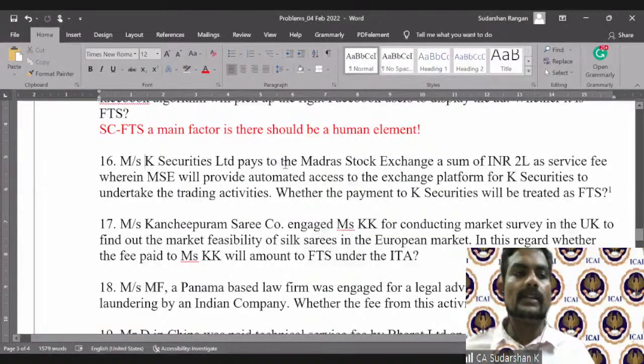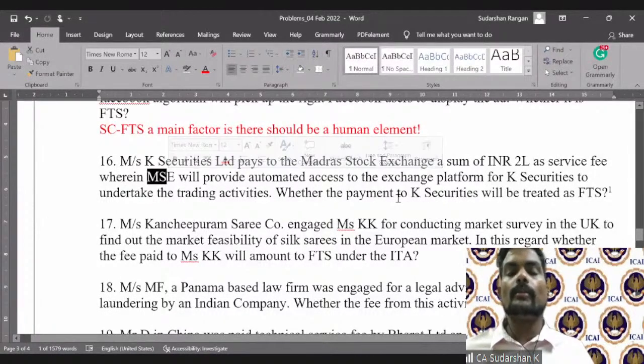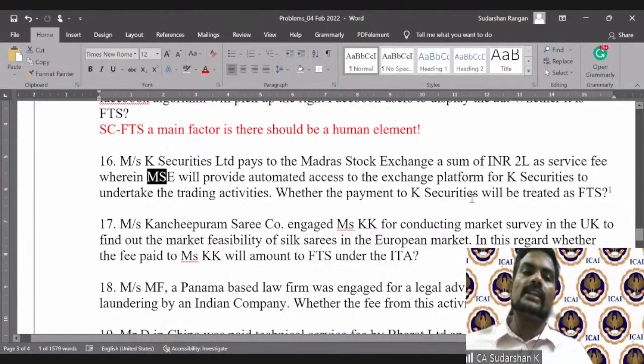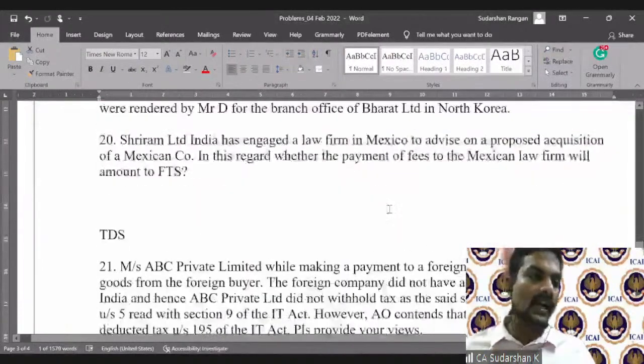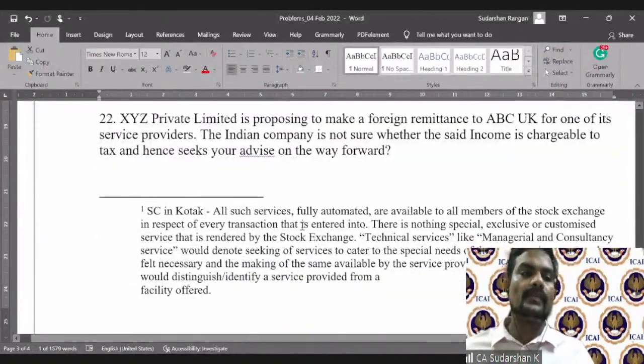K Securities Limited pays to the Madras Stock Exchange a sum of INR 2 lakhs as service fee, wherein the Madras Stock Exchange will provide automated access to the exchange platform for K Securities to undertake the trading activities. Question is whether the payment to K Securities will be treated as fees for technical services. I have given as a footnote the extract from the judgment. You can have a look at it.